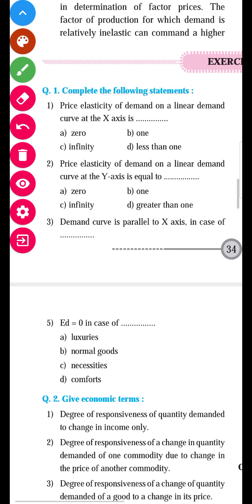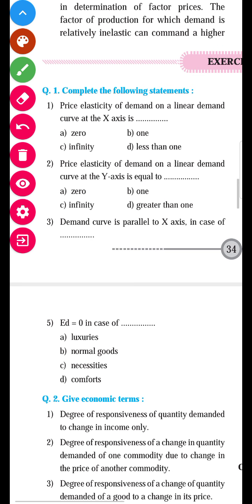Okay, after that, what are the factors determining demand? There are 7-8 factors which influence demand. And importance of demand, you just do as homework. Okay,